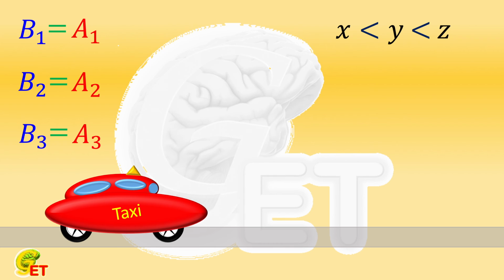Then, how about if we relax the requirement a little bit? We do not require that the fares shared by the three persons all remain the same when we change the strategy of sharing, but only require that the fare shared by the person who travels the farthest remains the same. What will be the result?